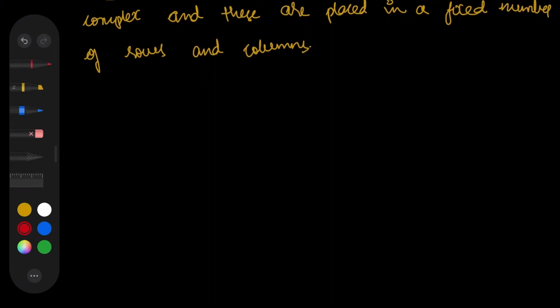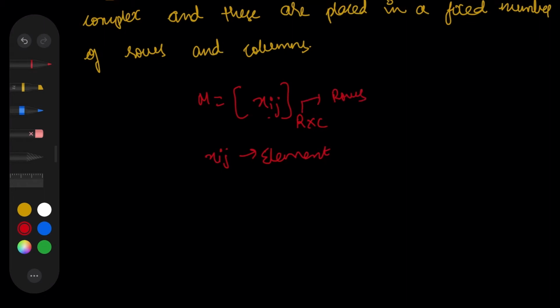So let us know the general representation of a matrix. Let us think there is a matrix M, which is equal to x of ij, R cross C. This is how we represent the matrix in general form, where x of ij is the element in the matrix, R here represents the number of rows the matrix has, and C here represents the number of columns this particular matrix M has.